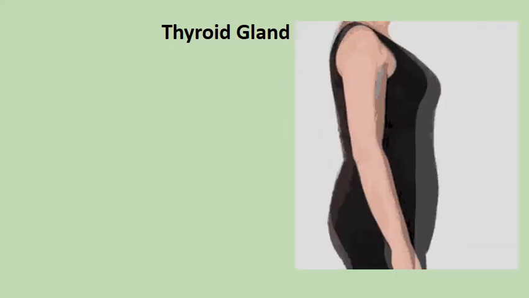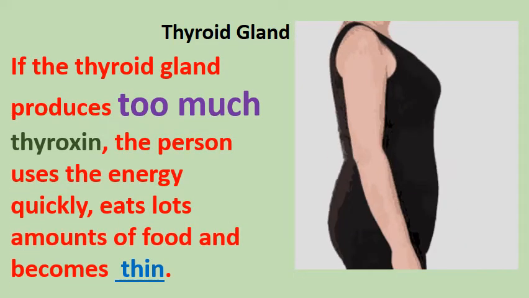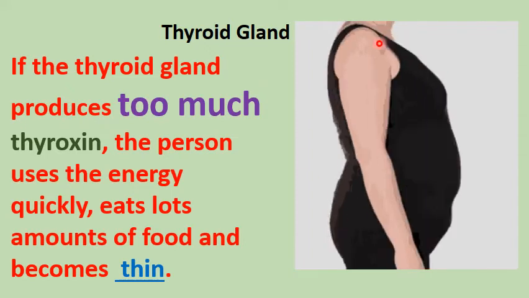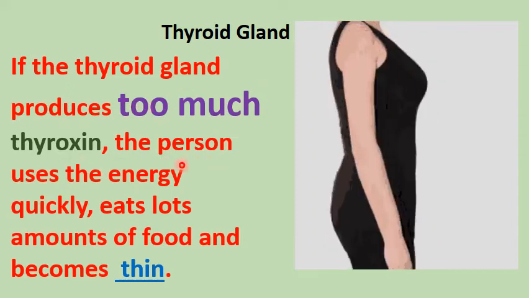While if you have too much thyroxine, the person uses the energy quickly and then becomes thin. So if the thyroid gland produces too much thyroxine, you'll be getting thin. Why? Because the person is going to use the energy quickly. He's going to eat lots of food and then become thin.